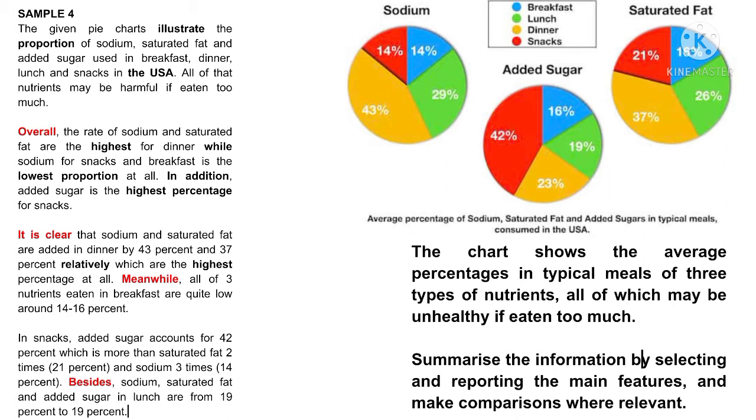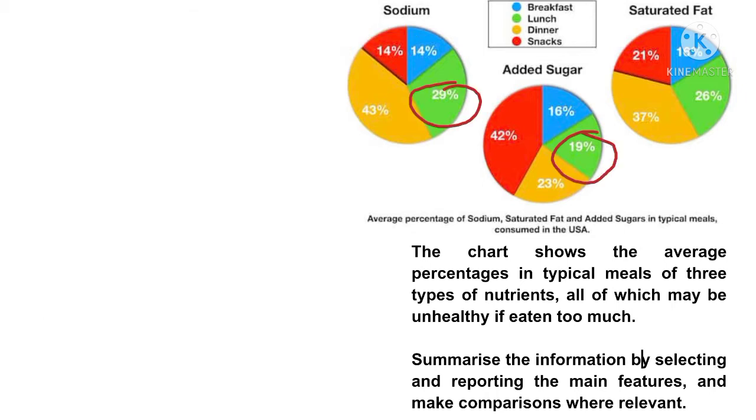In snacks, added sugar accounts for 42%, which is more than saturated fat at 21%, two times, and sodium at 14%, three times. Besides, sodium, saturated fat and added sugar in lunch are from 19% to 29%.